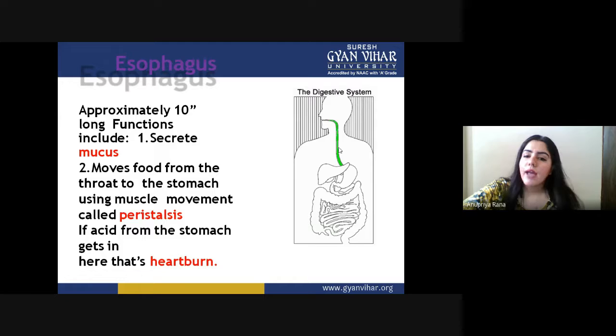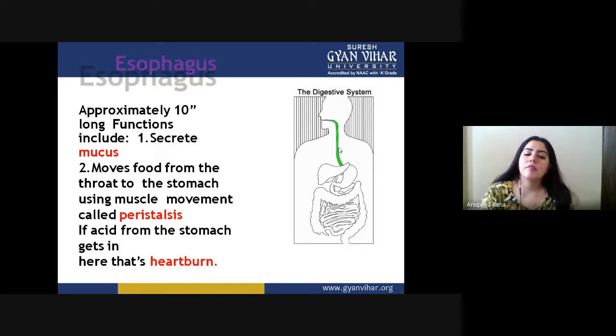Second function, it has to move the food from the mouth to the stomach. This function is called peristalsis, in which it has to do the transfer of the food from the throat to the stomach, and this whole process uses some muscle movement, and that muscle movement is called peristalsis.